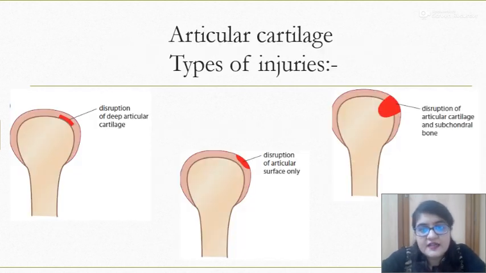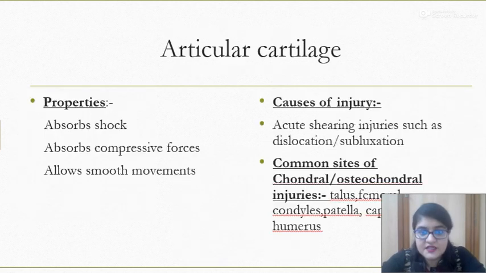Second is articular cartilage injuries. Here you can see in the picture various types of injuries which happen in the articular cartilage. First is a very superficial disruption of the articular cartilage, as you can see in the picture, which is centrally located. Then the second is the disruption of the deep articular cartilage, and the final is the disruption of the articular cartilage along with the subchondral bone. So these are the types of articular cartilage injury.